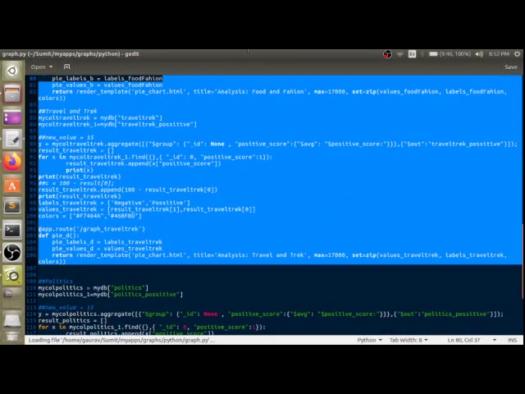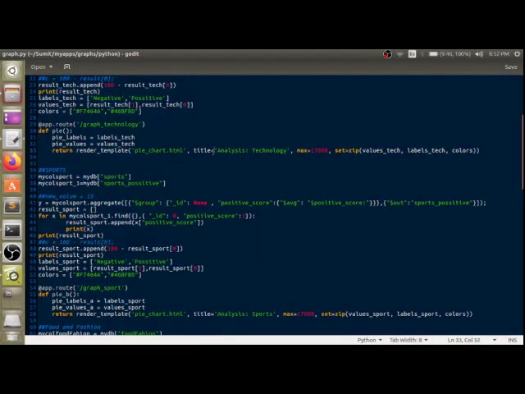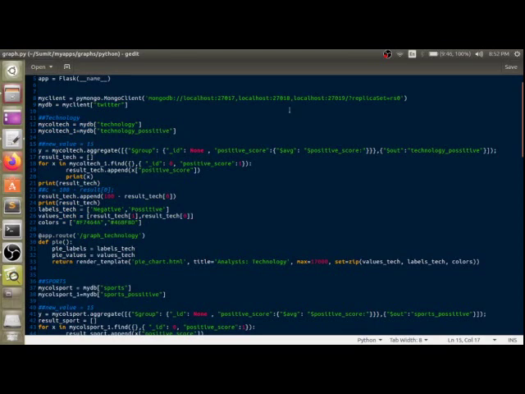Here you can see what we have tried to do: we have taken the data from MongoDB with the help of the PyMongo client of Python and MongoDB. From our collection named technology, we have taken all the data which has a positive tweet score, which we computed with the help of our classifier.